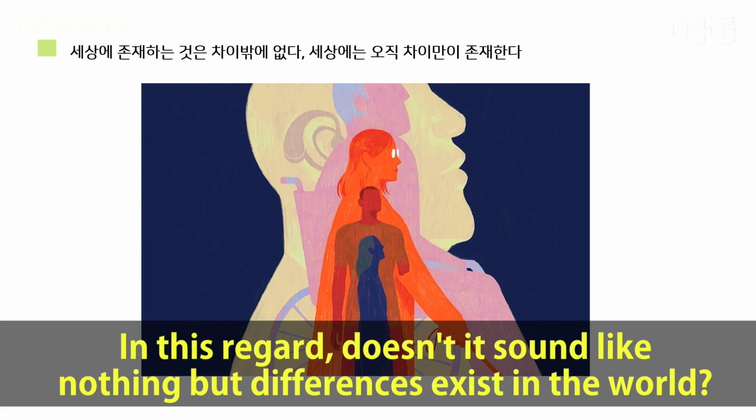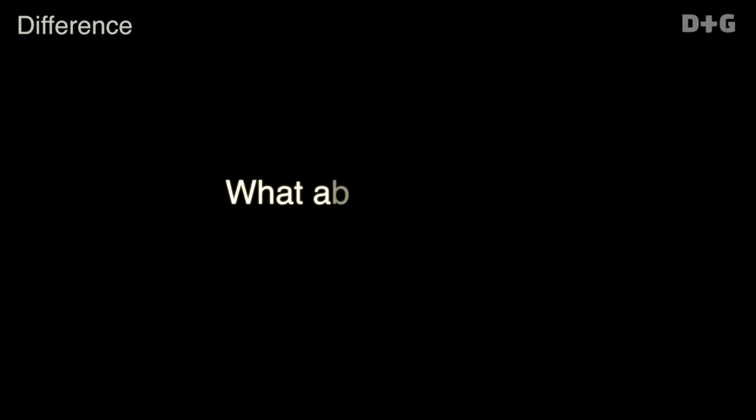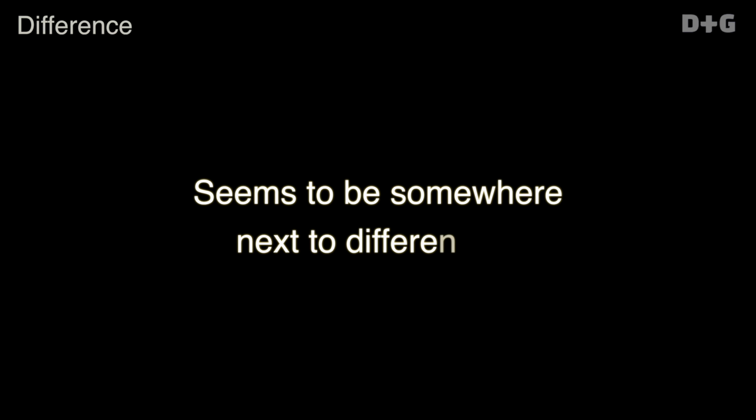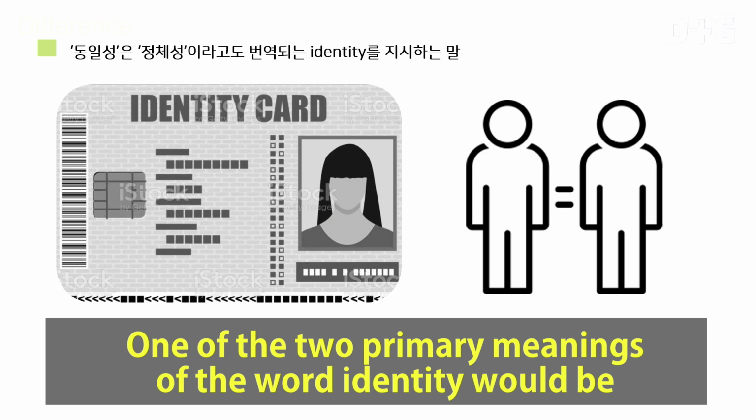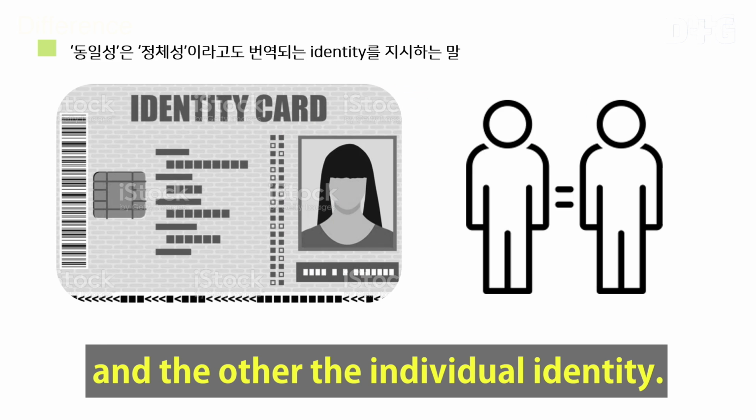In this regard, does it sound like nothing but differences exist in the world? The truth is, yes, only differences exist in the world. Now, what about identity? Where is identity? It seems to be somewhere next to difference. One of the two primary meanings of the word identity would be the sameness of the state of a thing, and the other the individual identity.